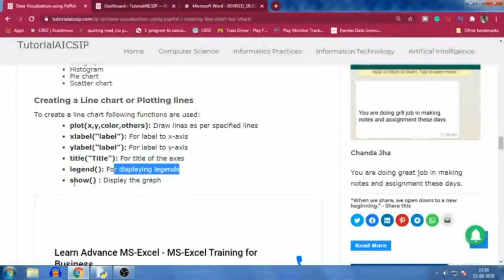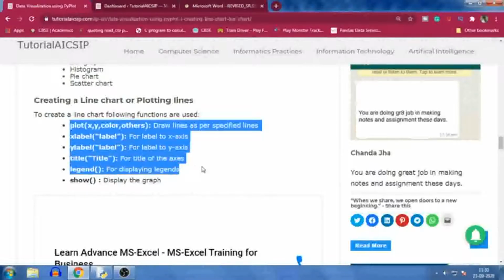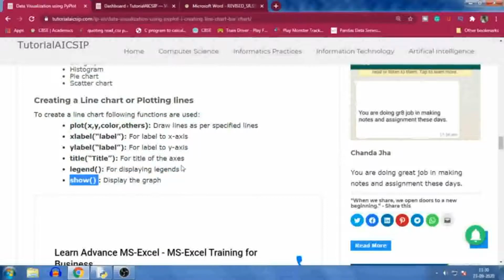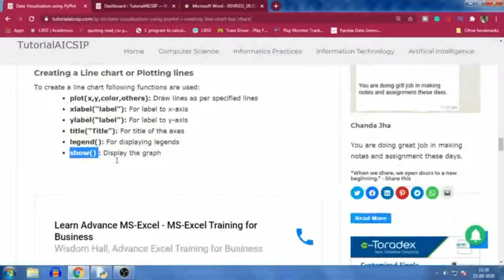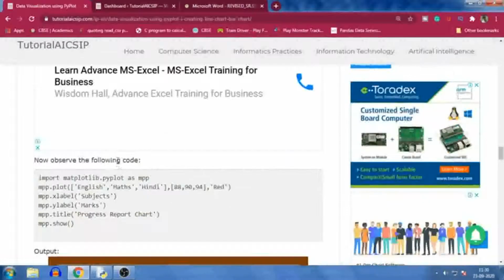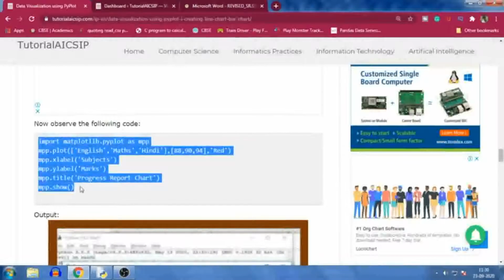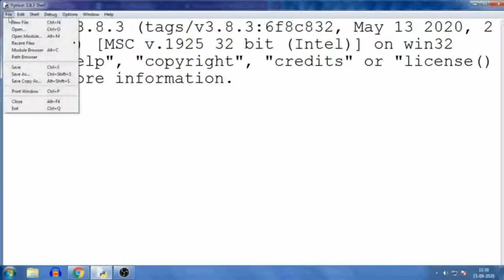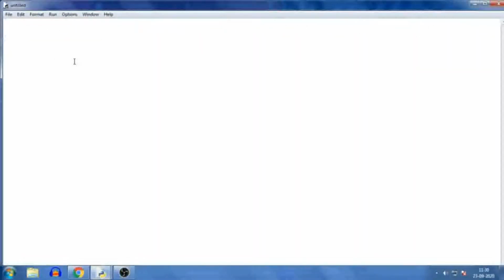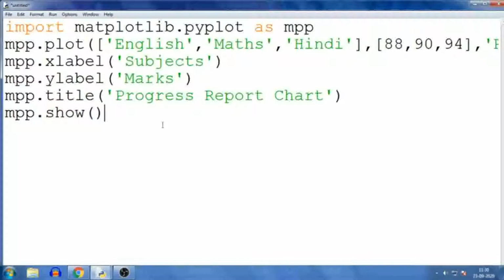Then show displays the graph. If you write all these methods but miss writing show, then the graph will not be available on the output screen. So now let me show how we can use these charts. The code I have already written. Let me copy it and paste it in a new file in Python. Okay, so now let me save it.